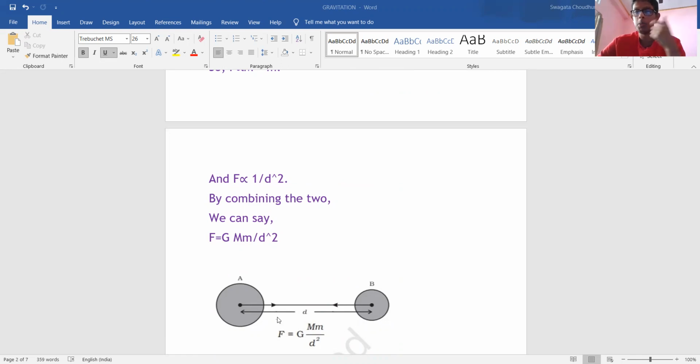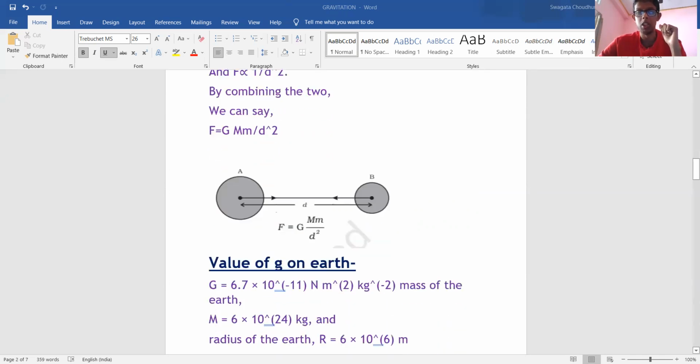The distance between the two objects is d. So this force is given by G, the gravitational constant, times the product of the masses M and m, inversely proportional, as we have said, to d square. Okay, so F equals G M m by d square.